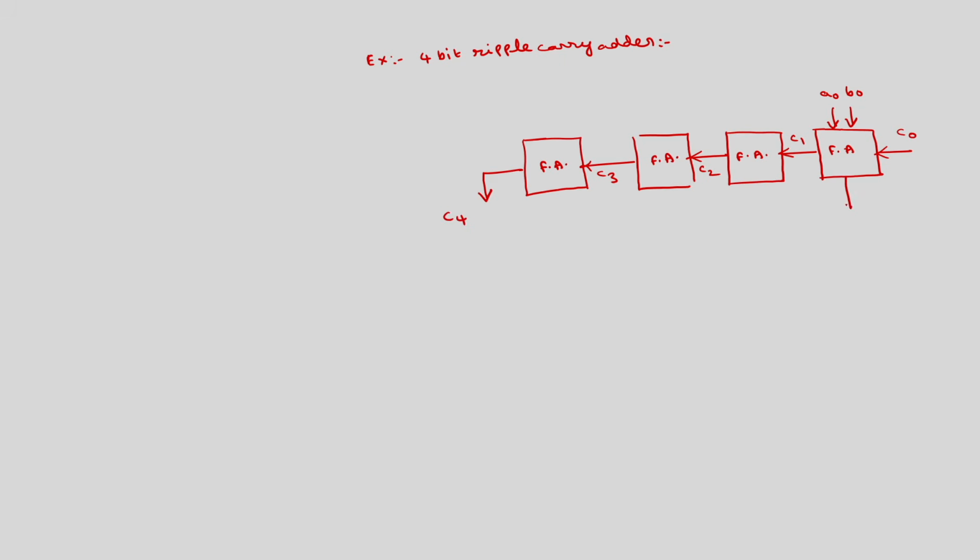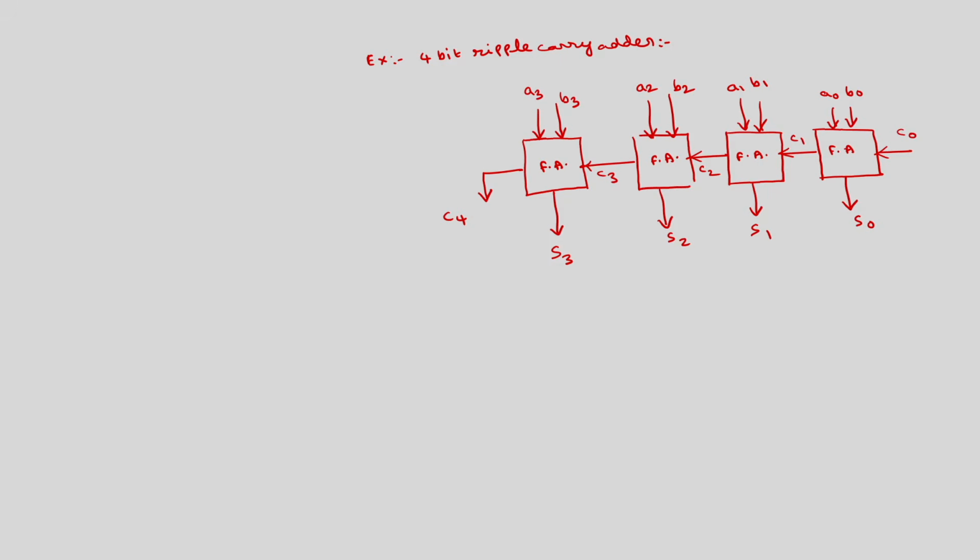This will give the sum bits S0, S1, S2, S3. This is A1, B1, A2, B2, A3, B3. This is the ripple carry adder.